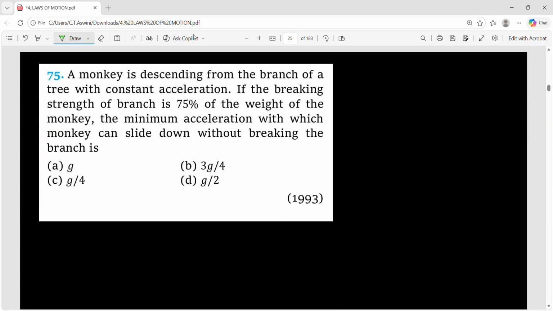Same, related to the monkey only. Monkey is descending from the branch of a tree with constant acceleration. If the breaking strength of the branch, see this time you can consider the branch of a tree similar to a rope only. So in the upward direction we will have a tension. That means breaking strength in the sense tension here. How much is that? 75% of the weight of the monkey. The minimum acceleration with which the monkey can slide down without breaking the branch.